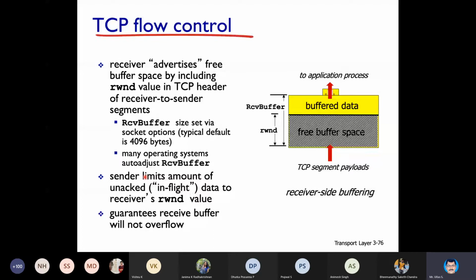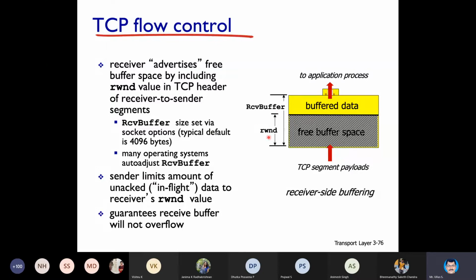Now, how is this taking place? As I already said, there is a receiver window field in the header. Through the receiver window field, it will send the available buffer size: how much is buffered and how much is free.